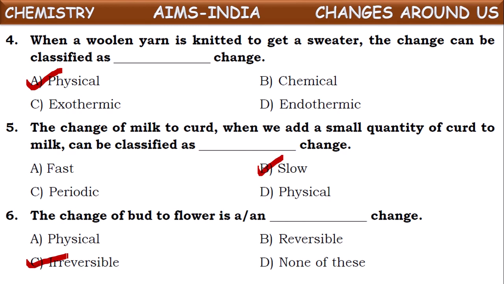Only buds will be converting into flowers and they will fall off. But from the flowers we cannot get back the buds. So we can say the changes in which reversing the change is not possible are called irreversible changes. So the flowering of buds is an irreversible change.